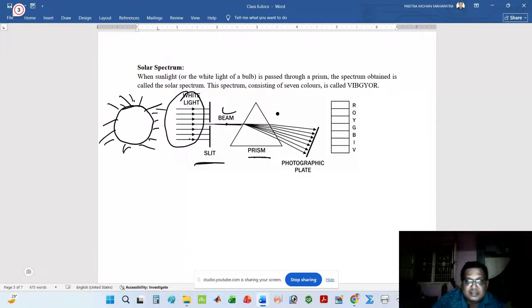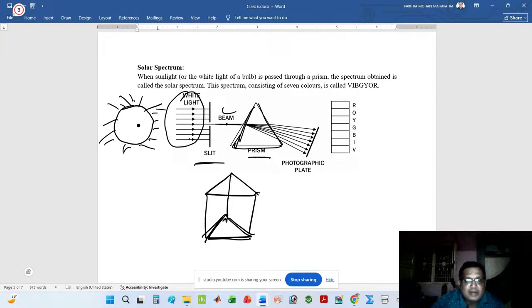When this line passes through the prism, do you know what a prism is? The prism looks like this, but here only the base part is given as a triangle. This is the base part. This is the prism, which I have shown in the diagram. When white light passes through the slit, it forms a beam, and this beam passes through the prism. Then the white light coming from the sun will scatter, will break down into seven colors, VIBGYOR.